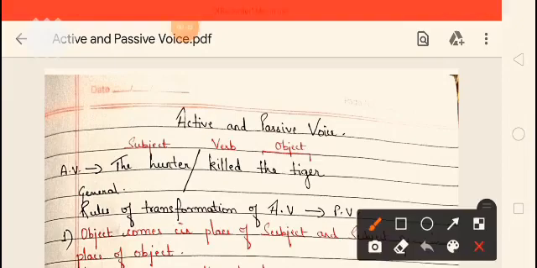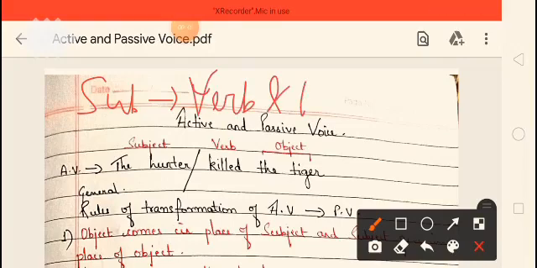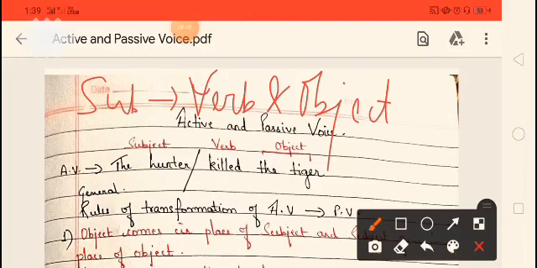So when a subject acts upon the verb and object, this is known as active voice. When the subject acts upon the verb and object, it is known as active voice.